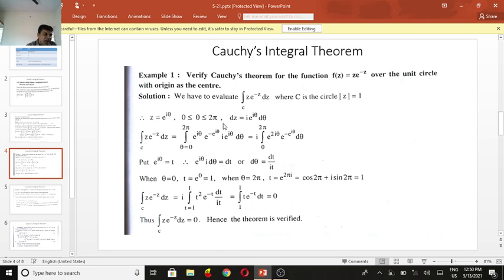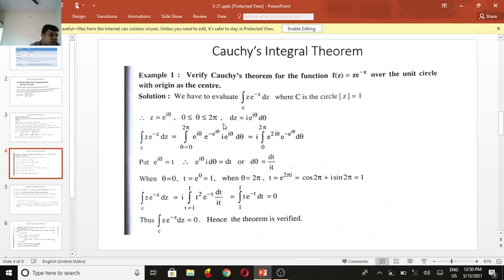Simplifying, we get i times the integral from 0 to 2π of e^(2iθ) e^(-e^(iθ)) dθ. Now I'm using a suitable substitution: put t equal to e^(iθ).